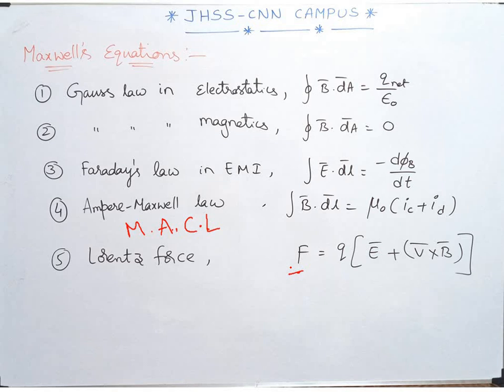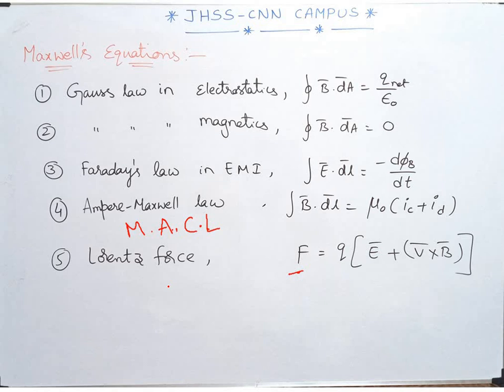Are we clear with this? So these are the four fundamental equations which we call Maxwell's equations. Remember, assuming there is no magnetic or dielectric material present, the four equations can be stated. We have not taken into account any magnetic or dielectric material. So the basic principle of electromagnetism can be formulated in these four equations along with the Lorentz force. All these five are Maxwell's equations. Let's look at each and every law clearly.